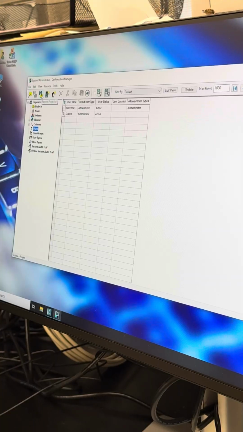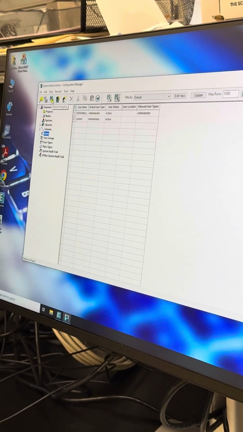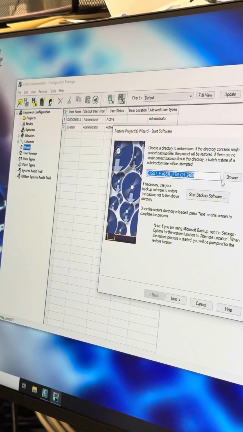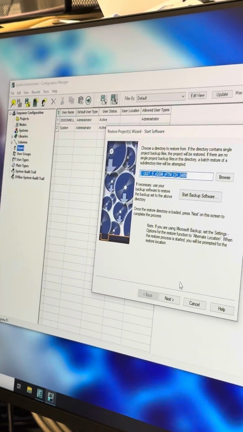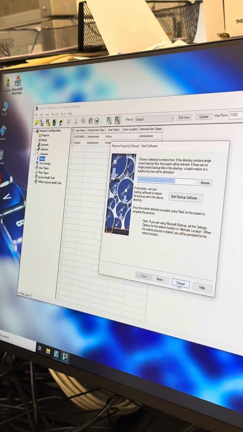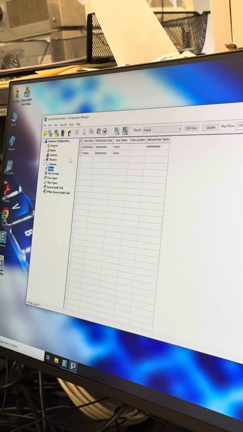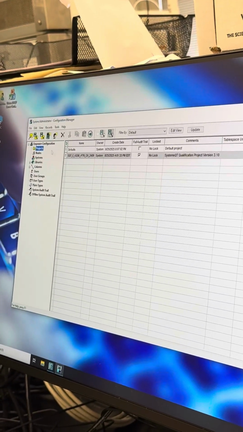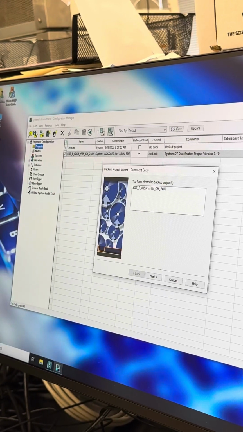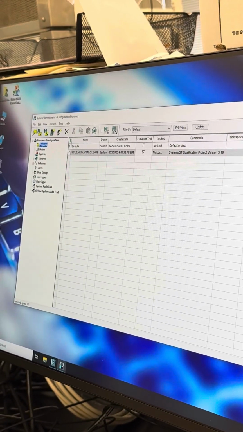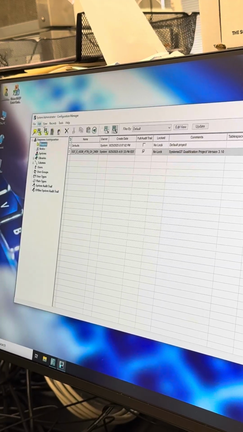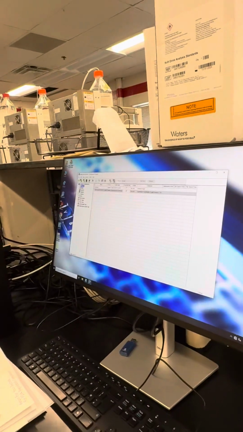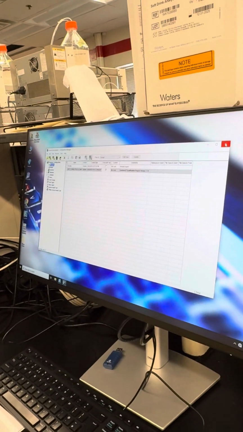You can restore your projects. So if you find that project from the sister site, this is where you're gonna wanna go, and they can back it up and send it to you, and then you can restore it here, and then you have all your processes that you'll need. And you can also back up projects. So if I go into a project and I want to back up a project, I can back up one of these projects right here, just like that, with this little button here. All right. I think that's basically it for the configure interface. This is basically where you can set everything up.